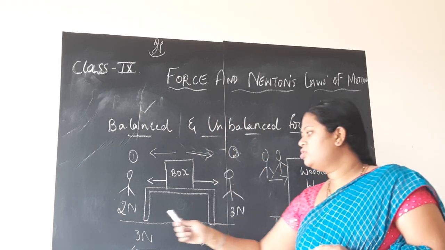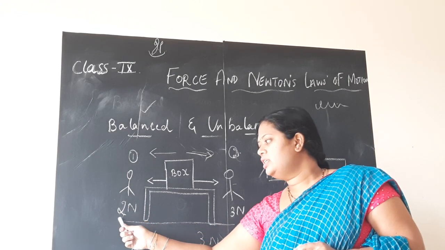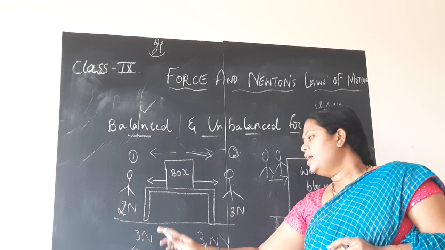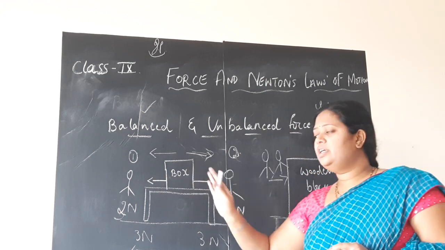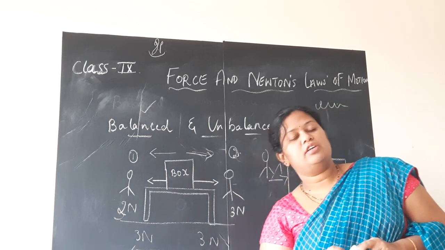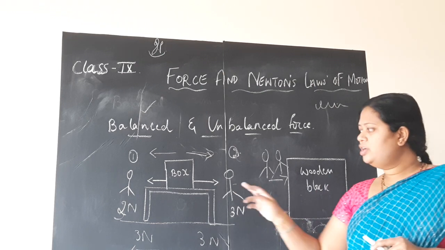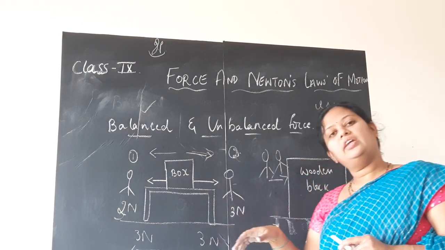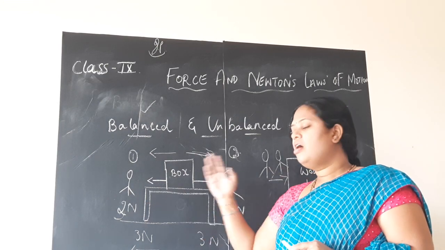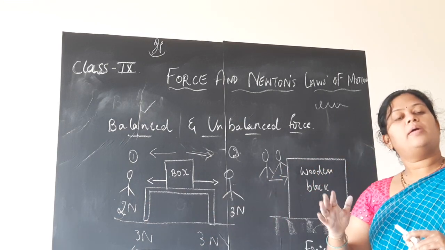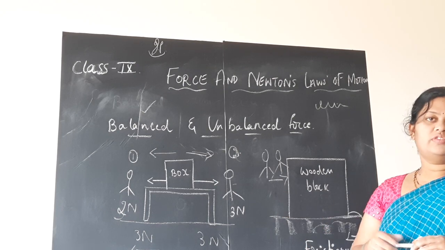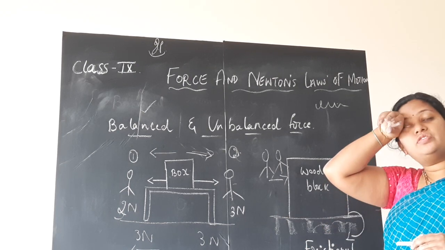Now, here also, we considered that both the persons are applying a force of 3 Newton. Hence, the box did not move and it remained in the state of rest. In order to make the box move, what should be done here? Either the first person or the second person has to apply more force compared to the other so that it can move. That is the case 2 and case 3 which we studied, children.